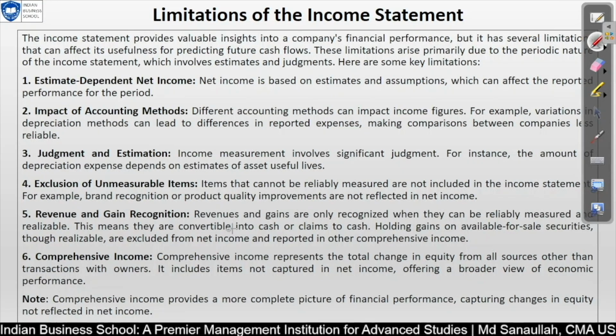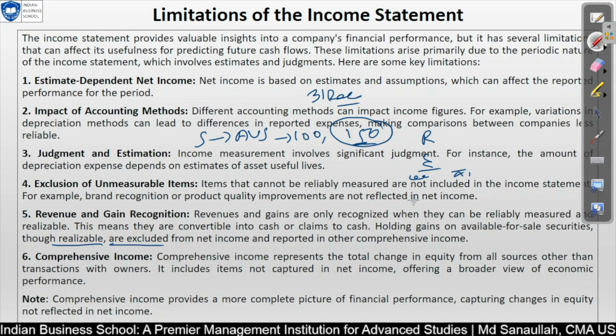Revenue and gain recognition. Revenue and gains are only recognized when they are reliably measured and realizable. This means they are converted into cash or claims to cash. Holding gains on available-for-sale securities, though realizable, are excluded. When you have shares that are available for sale, as of a particular 31st of December, their share value, earlier we purchased for 100, is now 150. We cannot book this into our revenue, or after expenses, once our operating profit has been incurred. Then after that, non-core business related items will be there, so there we cannot mention $50 as a gain because this is not realized.